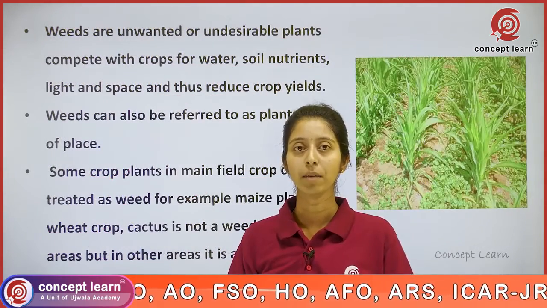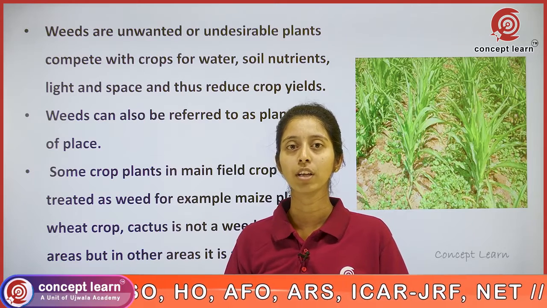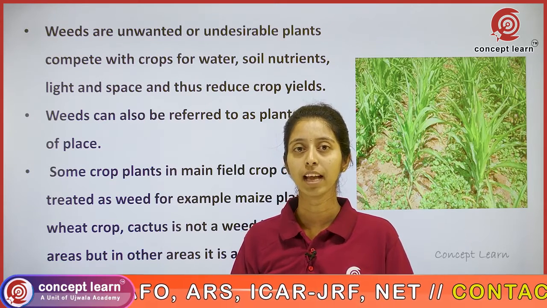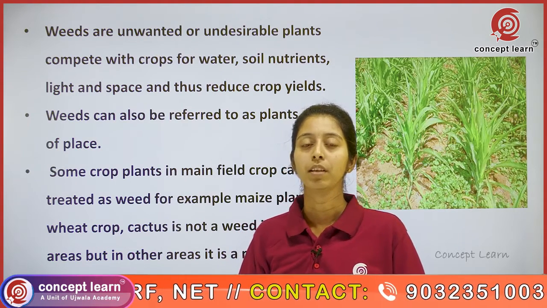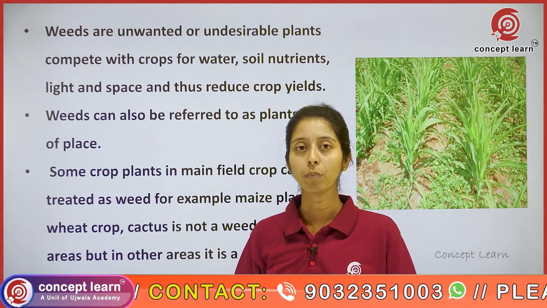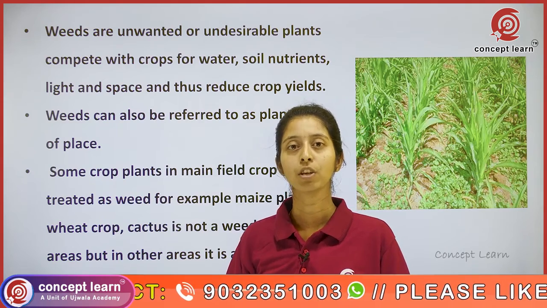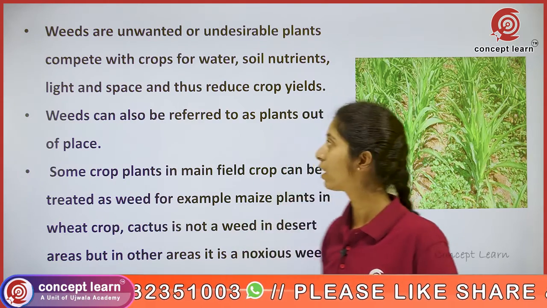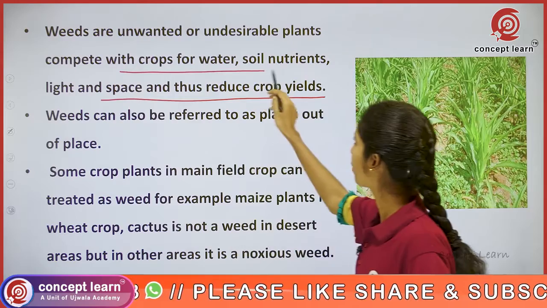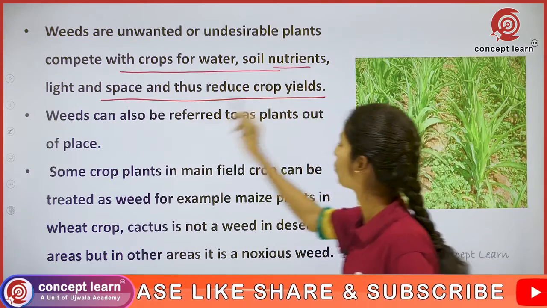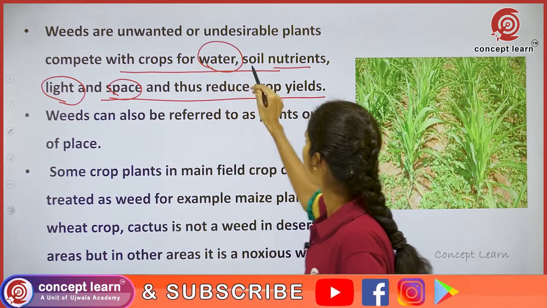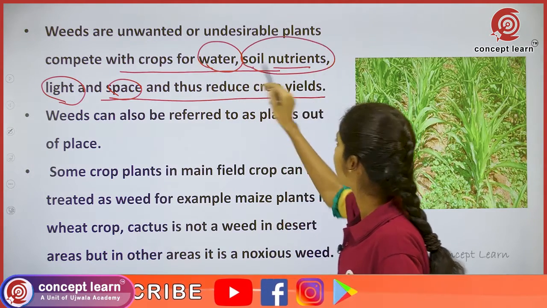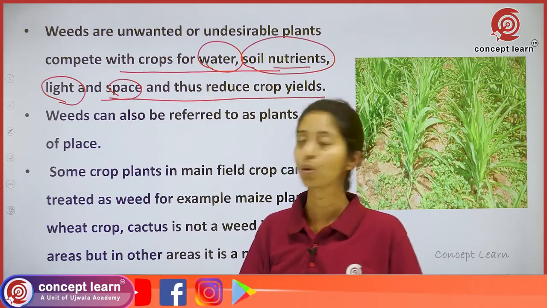Weeds are unwanted plants. A plant which is grown out of place, we are considering it as weed. These weeds are competing. For what they are competing? Weeds are competing with the crops for light, space, nutrients, water. So they are competing with the crops for what? Water, soil nutrients, light and space. So these are the resources for which the weeds are competing with the crop and reducing the crop yield.